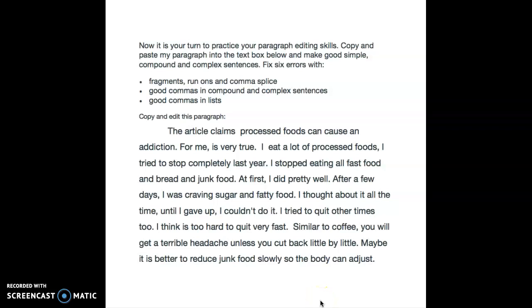You had a homework from April 6th where you worked on editing a paragraph for certain errors. You want to have good simple, compound, and complex sentences, no fragments, no run-ons, no comma splices, good commas, and good commas in lists as well, that we covered before. So let's take it line by line.